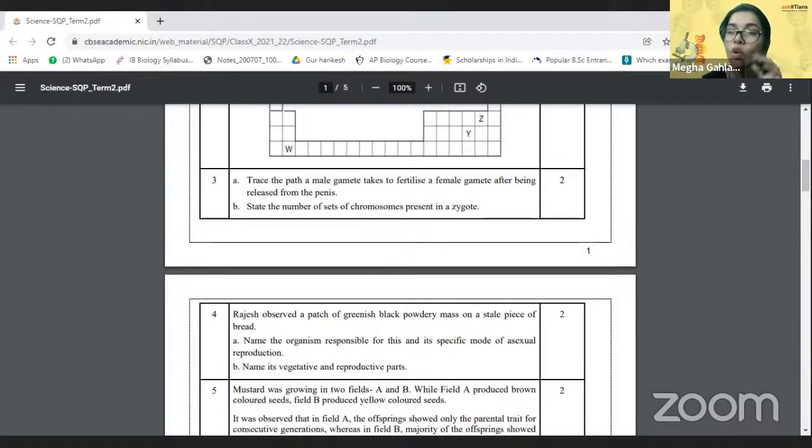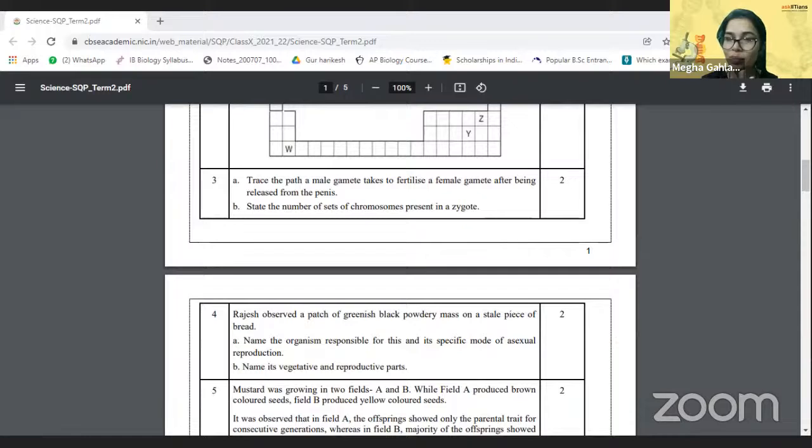Always make flow charts in such questions so that it is easier for you to make the answer. It's easier for the examiner to understand your answer, and the easier you make your answer to understand, the more easily you'll get marks. Testis, epididymis, vas deferens, urethra, penis, cervix, vagina, uterus, fallopian tube. Very good. So the male gamete travels in the female reproductive tract after being released, right?